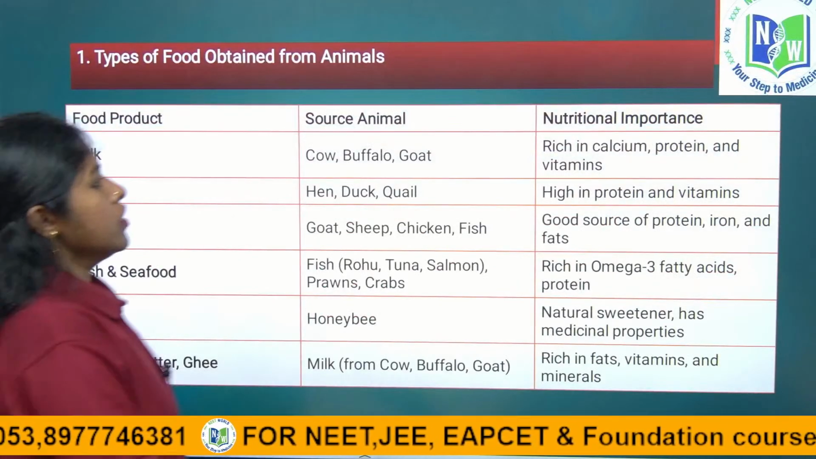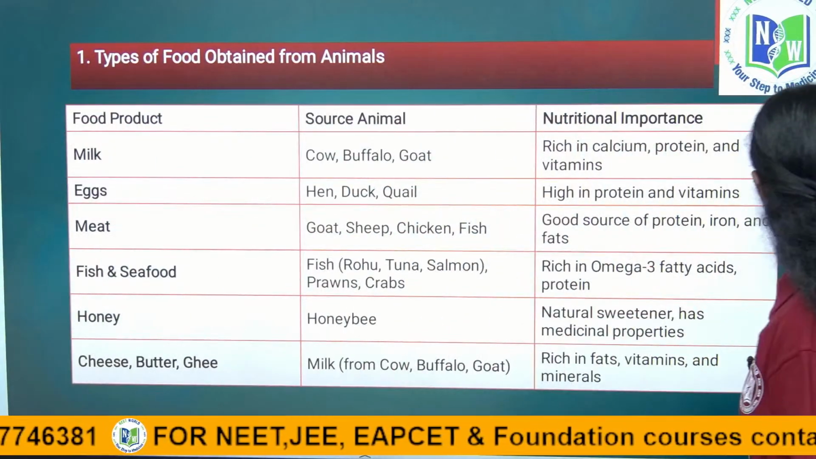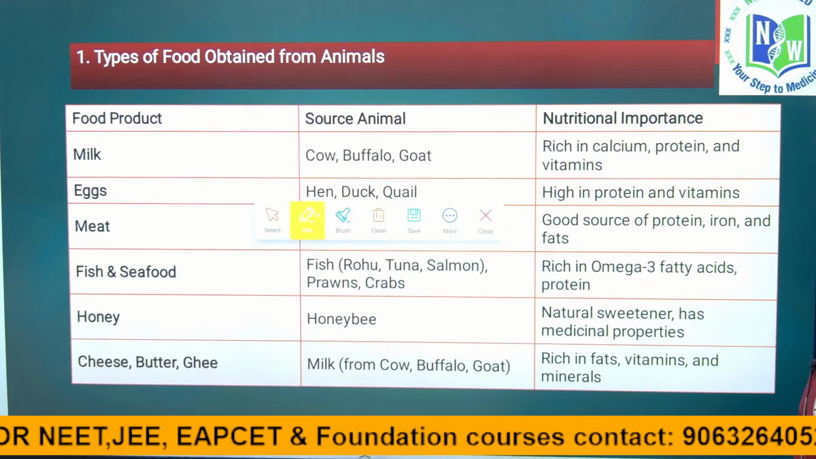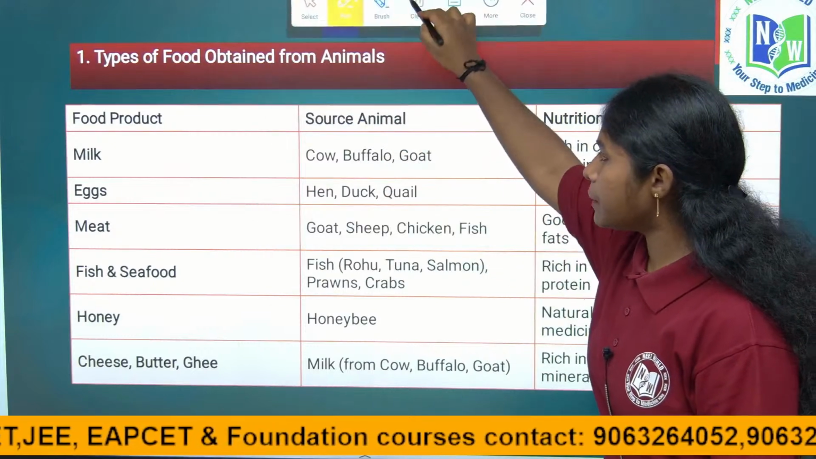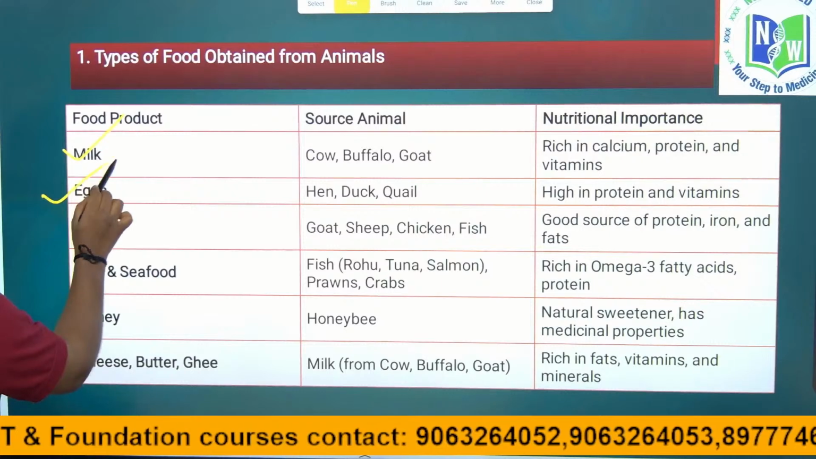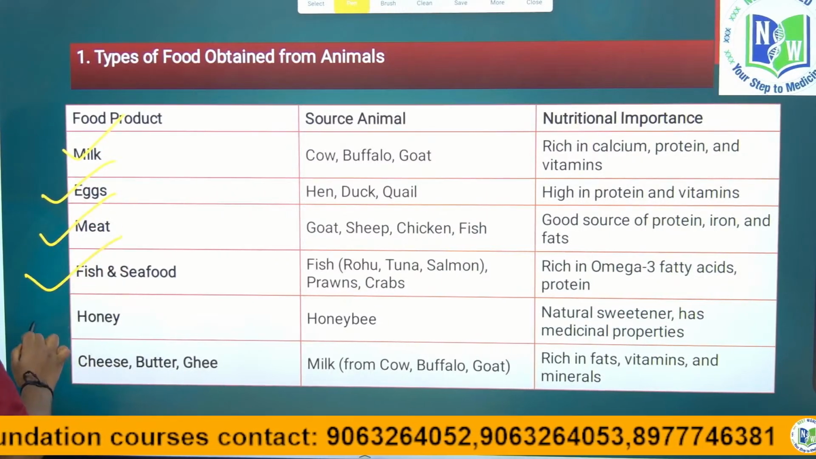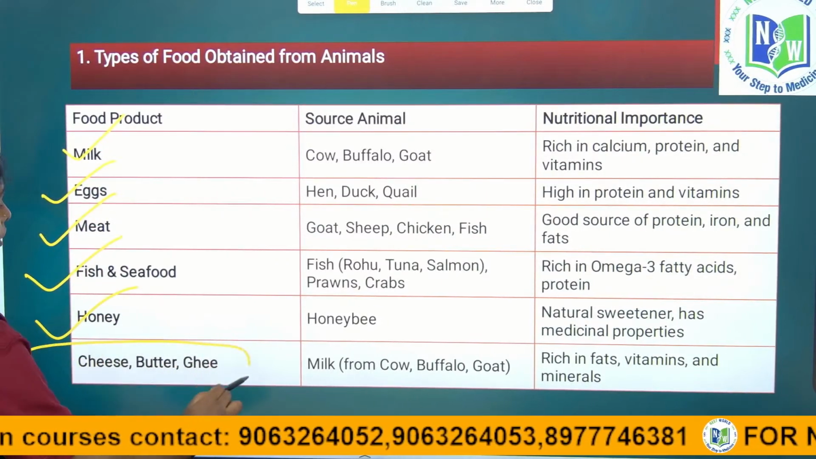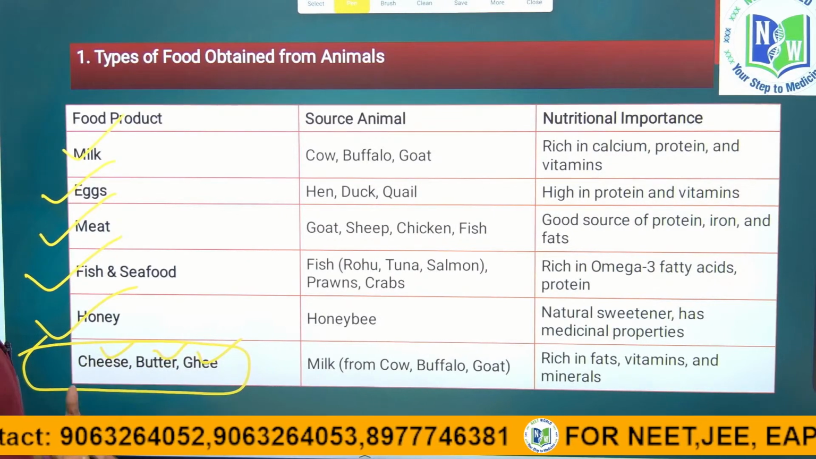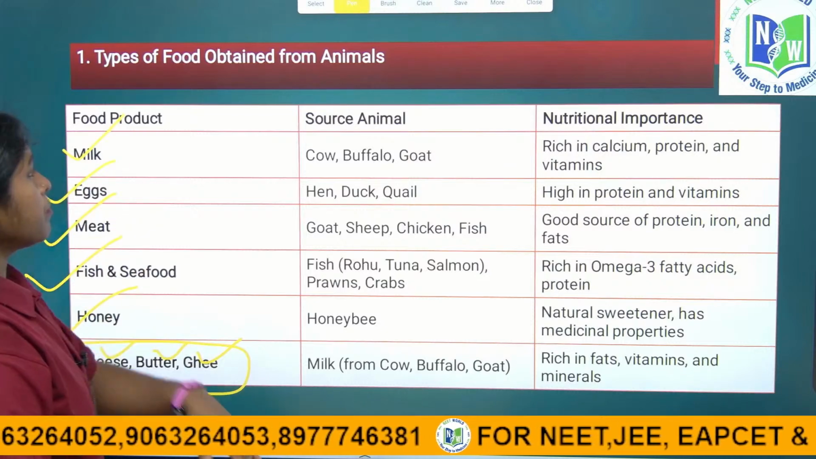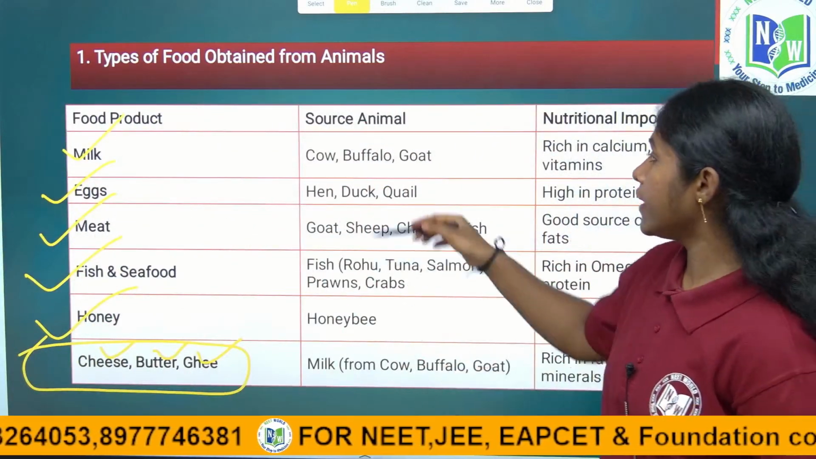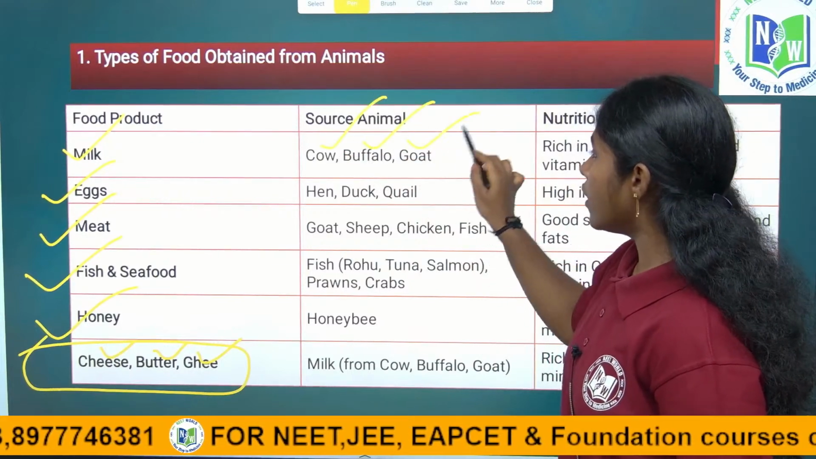So see, once we come to the conclusion about what we discussed, right? We mainly depend on animal-based food products like milk, eggs, meat, fishes, and honey, and we get milk products such as cheese, butter, and ghee. We are taking them in that form, right children? So milk, where are we getting the milk from? From cattle like cow, buffalo, and goat. We rear them.